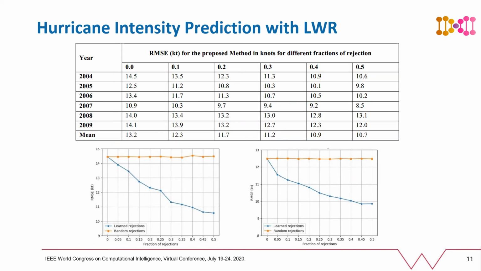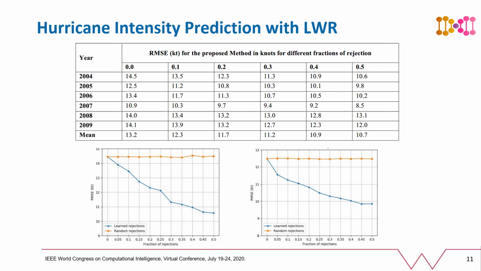For these experiments, Fury predicts the intensities of hurricane images from various hurricane seasons after being trained on data from other seasons. We have used the proposed LWR method for training a predictor and a rejector model in order to reject examples for which the model predictions are expected to be confusing or with low confidence.